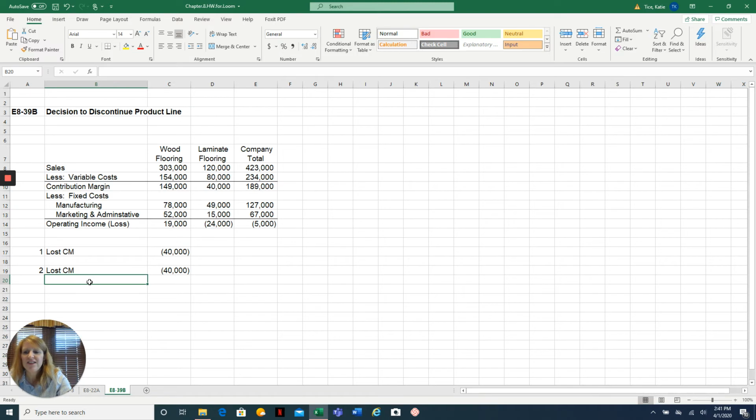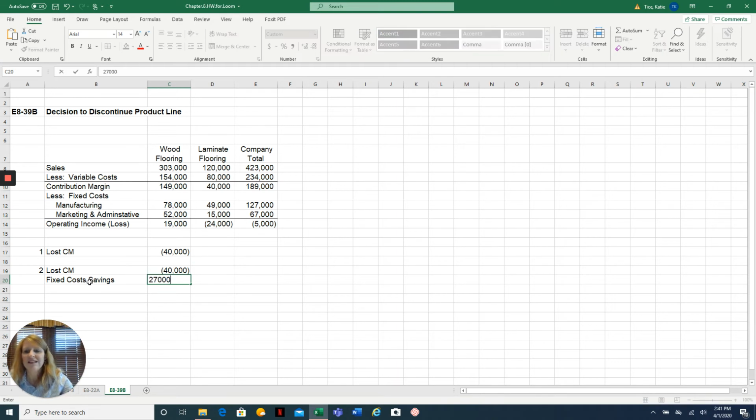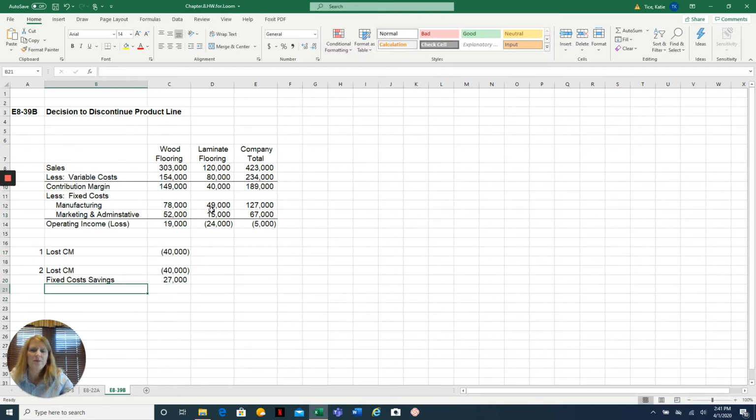But in this case, we would have fixed cost savings of $27,000. So down here in the fixed costs, we maybe would have some salaries that directly relate just to laminate flooring, and we could fire those people.